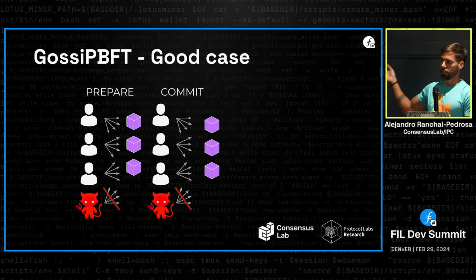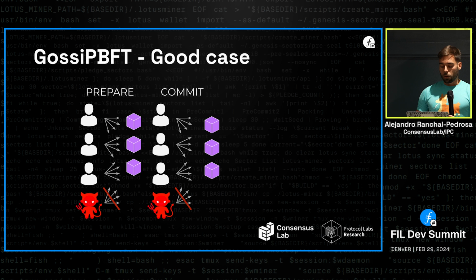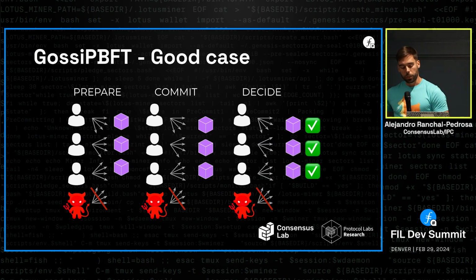So these are the fundamental steps in the good case, right? If we get lucky, suppose we have a power table with 4 nodes. One of them is Byzantine. In this case, this Byzantine just doesn't communicate with anybody. And so with the other 3, we can make a strong quorum, so 2/3 of the power, in order to terminate. If everybody proposes the same block to finalize, then in the prepare step, they all propose this block. Everybody sees a strong quorum of prepare messages. They propose the same block for the commit step. Everybody sees a strong quorum of messages for the same block in the commit step. We can terminate.